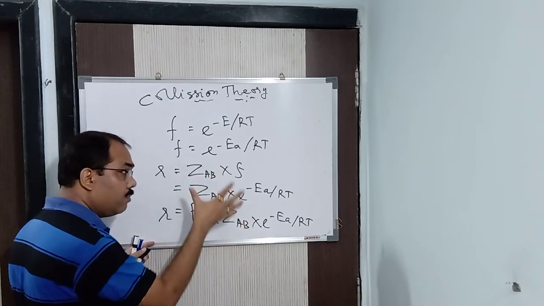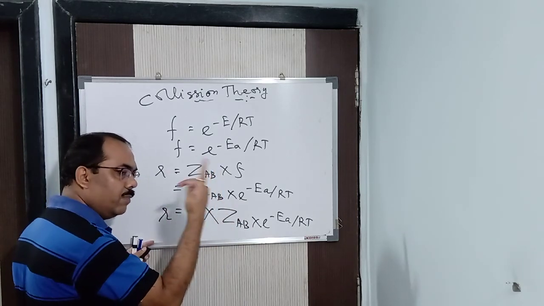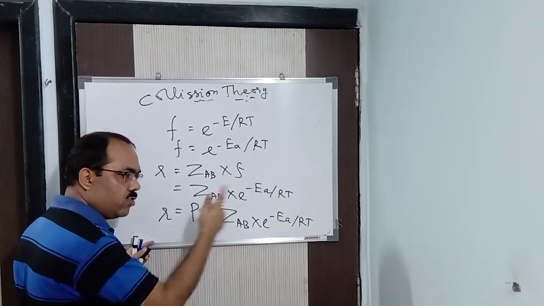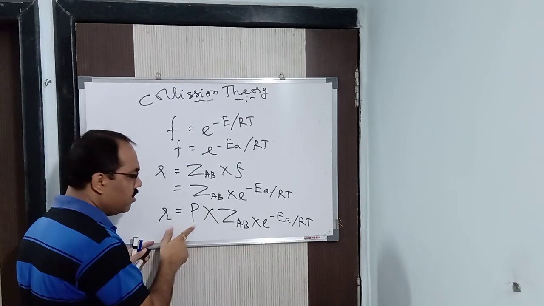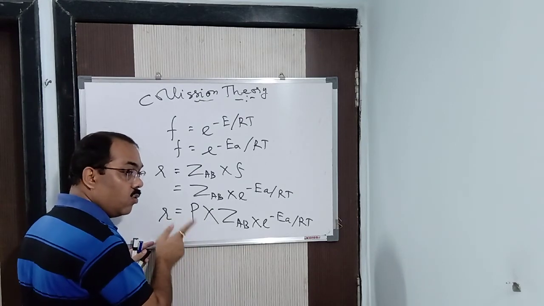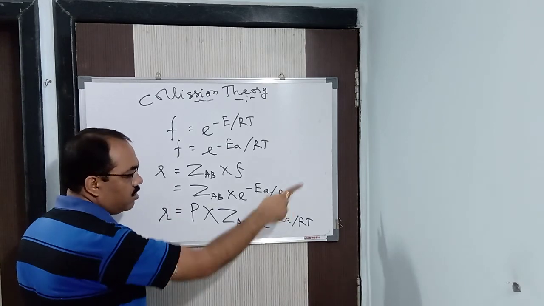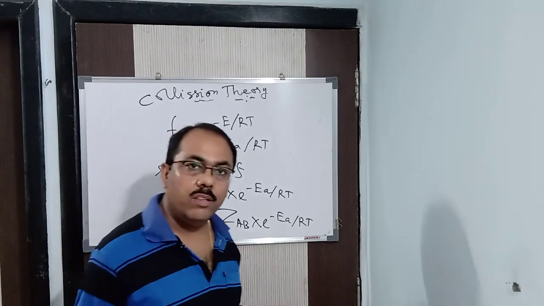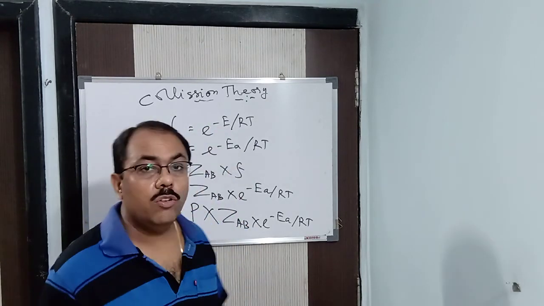If the molecules are properly oriented, then only they will give rise to product, because there are two barriers a molecule has to cross to form an effective collision: one is the energy barrier, another is the orientation barrier. So this is your probability factor, the orientation barrier. If I multiply this value into the frequency factor into this, then I will be getting the actual rate of the reaction. In this way we can calculate the actual rate from the collision theory.